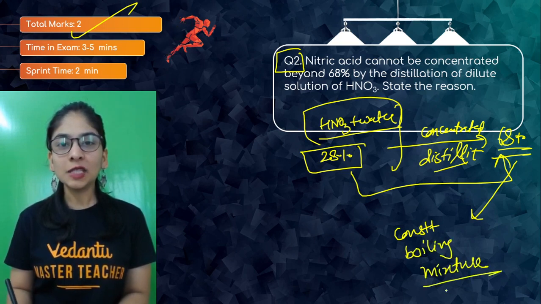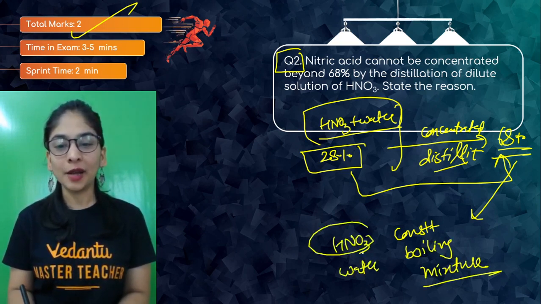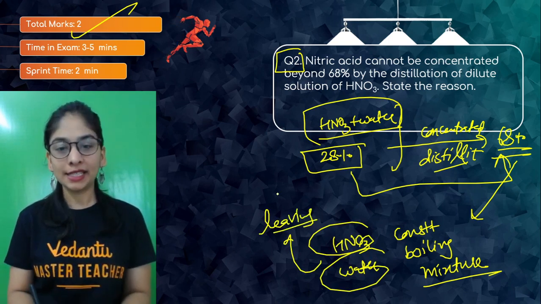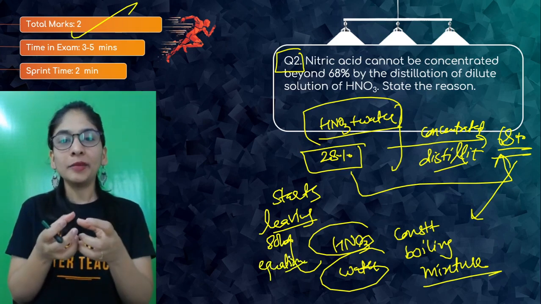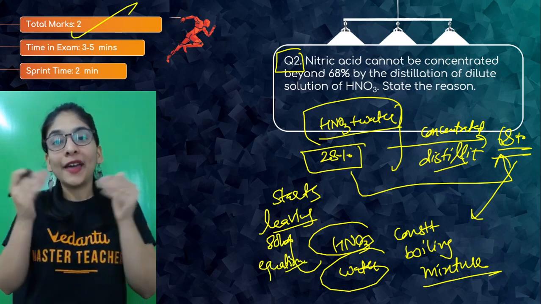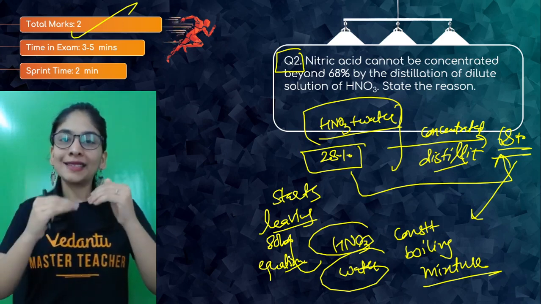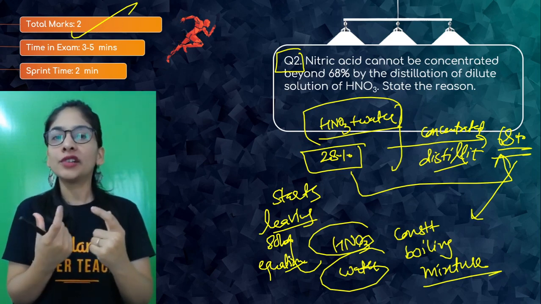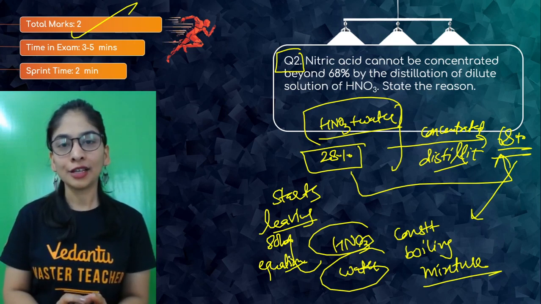Now what is the meaning of constant boiling mixture? At this percentage, nitric acid as well as water vapor start leaving the solution equally. Constant boiling mixture means both convert to vapor and leave at the same time. So if both are leaving equally, the same proportion of water and acid remains in the solution. That means its concentration cannot go beyond 68%. As simple as that. So do remember that.